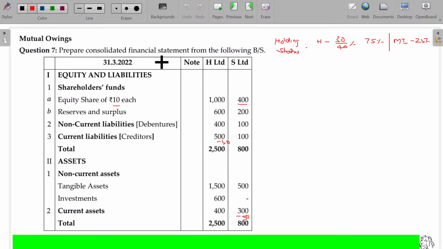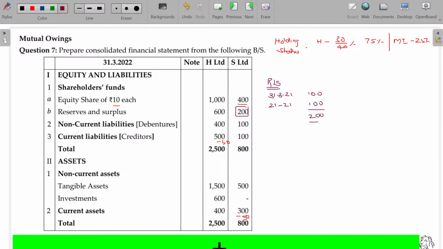So let's see here. Reserves and surplus, 200 rupees. Out of that, up to 31st March 2021, how much is that? 100. For the year 21-22, the remaining 100 may be earned.